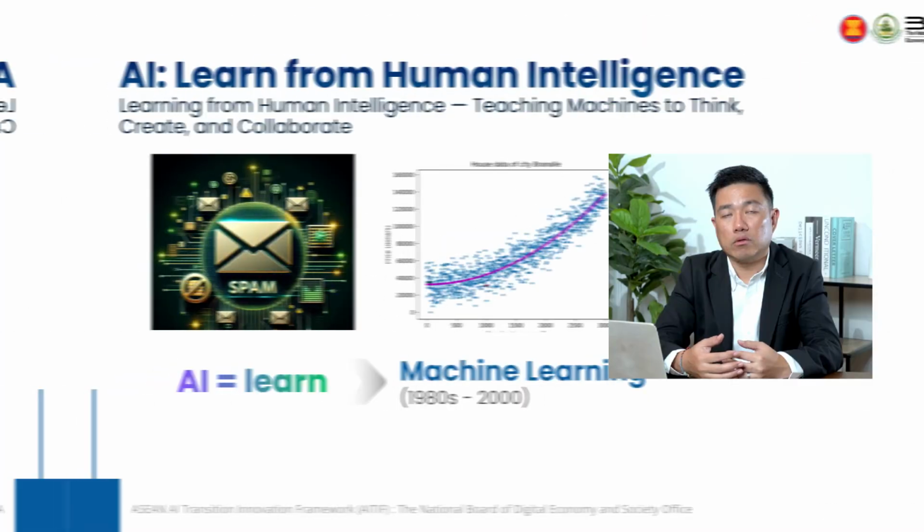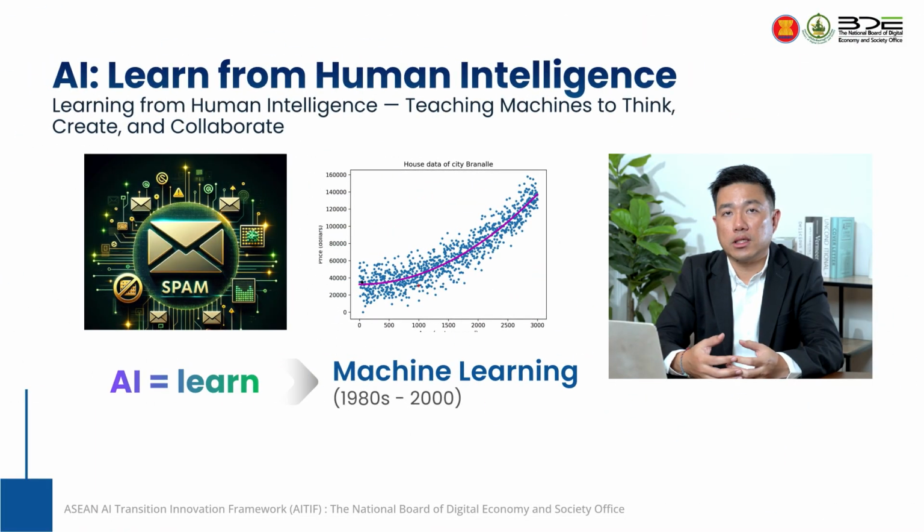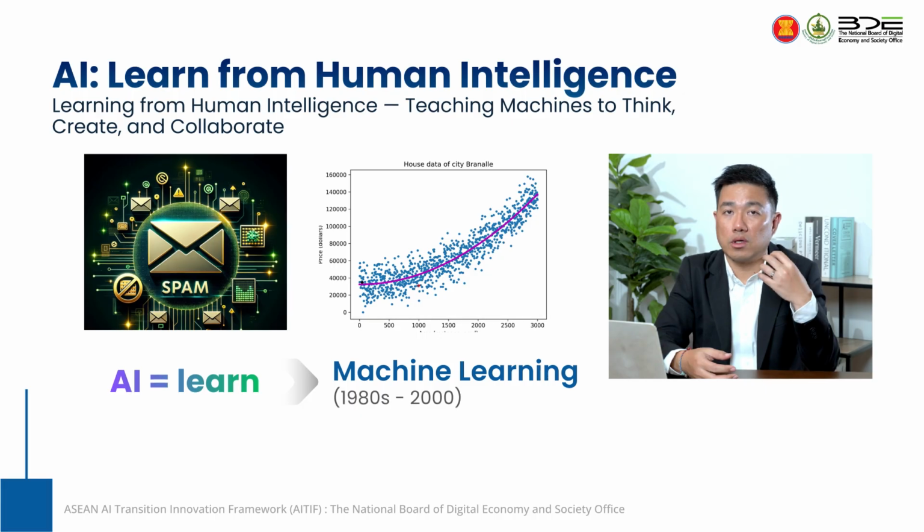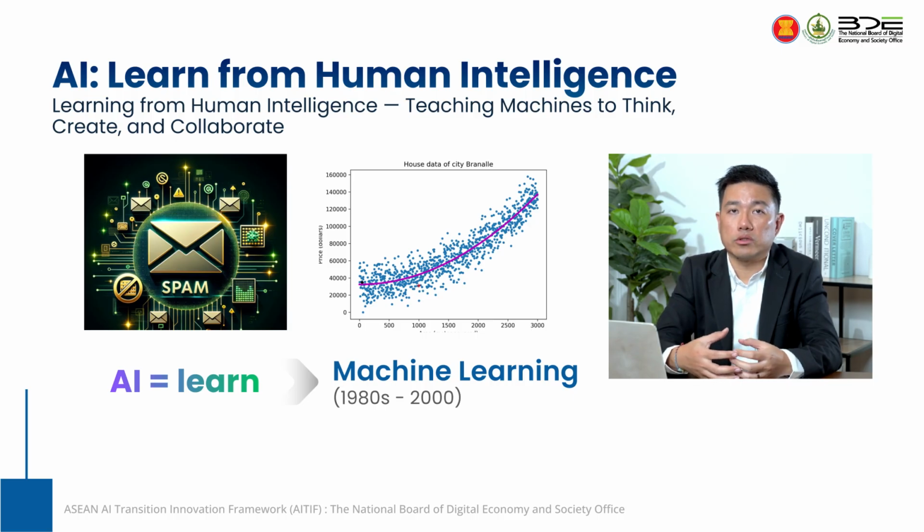But after that, when we think about human intelligence, we are not intelligent because we put some if-then-else in our brain, right? We become more intelligent because we learn. That's why scientists tried to make the machine learn. We call the concept machine learning.